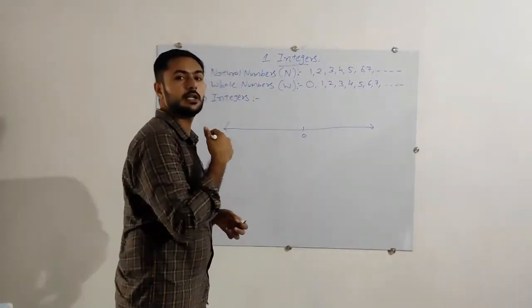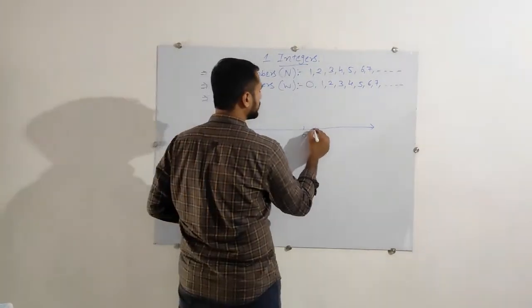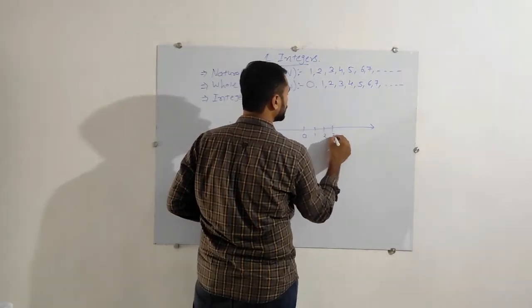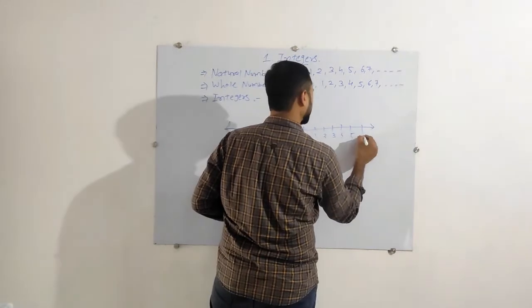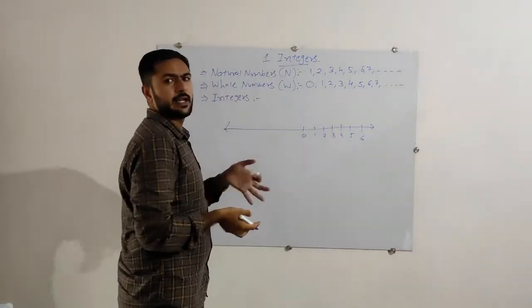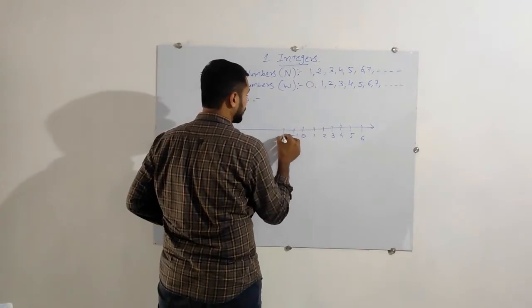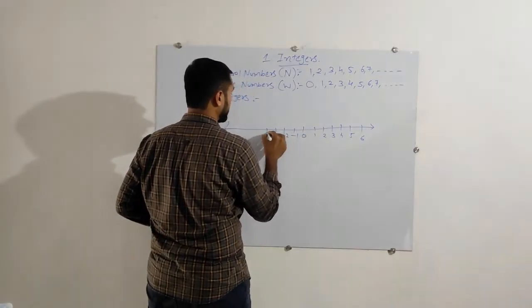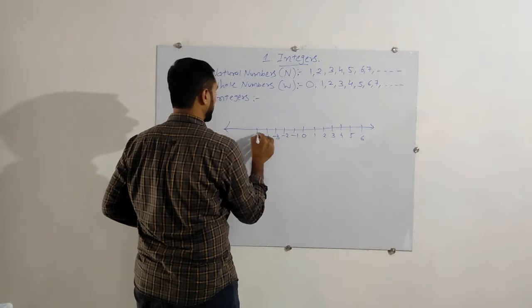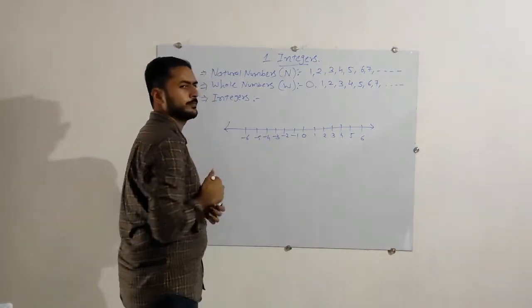On the right-hand side, all the positive numbers 1, 2, 3, 4, 5, 6, etc. And on the left side, all the negative numbers: -1, -2, -3, -4, -5, -6, and so on.